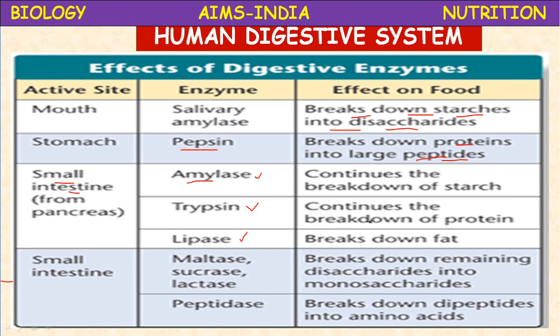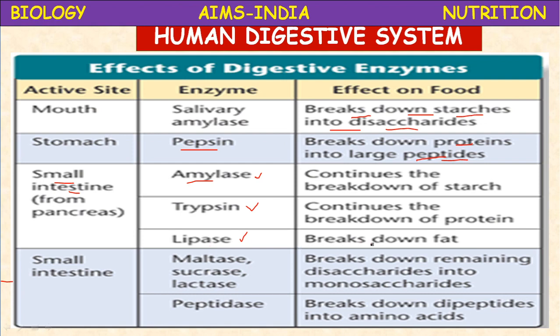Next, trypsin. Trypsin continues the breakdown of proteins. On the peptides, trypsin will act and polypeptides and peptones are formed. Okay, you have to mention proteins: partly digested proteins or peptides give rise to peptones by the action of trypsin. On the arrow mark, trypsin.